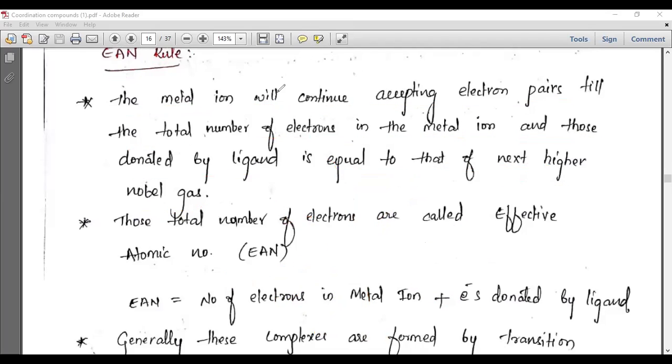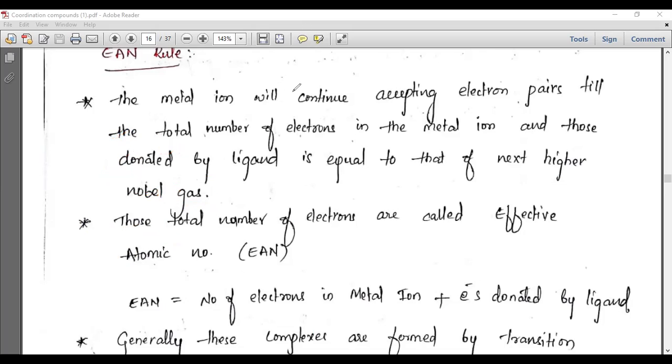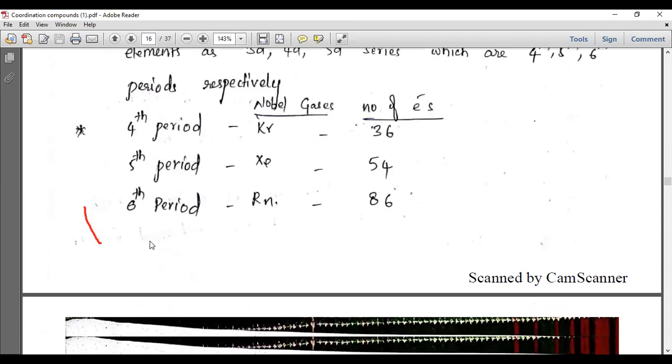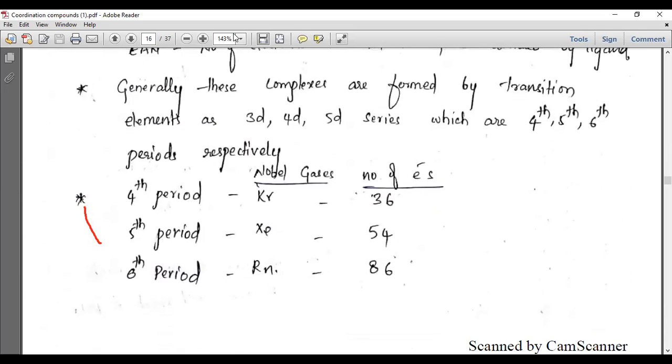However many ligands there may be, this metal will accept the electron pairs from the ligands until the total number of electrons equals the next higher noble gas. Why does the noble gas come every time? In a noble gas, the electrons are completely fulfilled. So you can understand that here. Let us take some examples so that you can easily understand. Let us see the fourth.